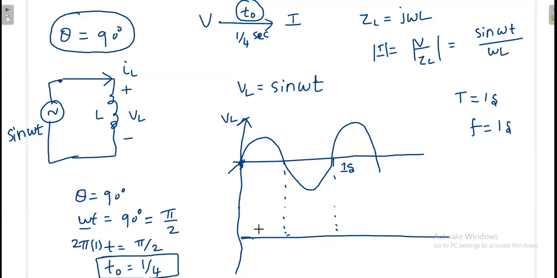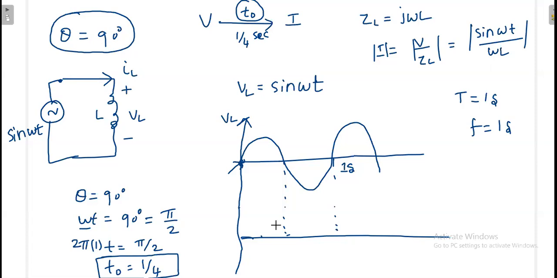Or otherwise I can also derive this current in a different way. Conceptually I am going to draw because 1 by 4 is there. I am sure this will give you some magnitude, but this will occur after 1 by 4 seconds.